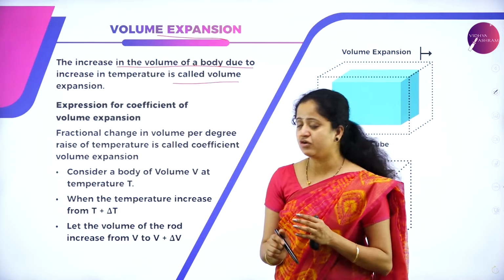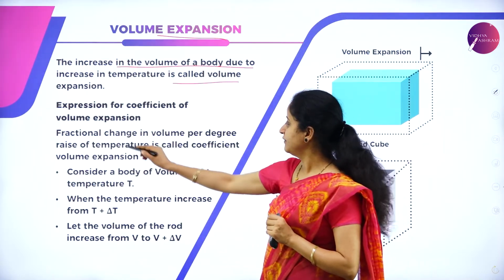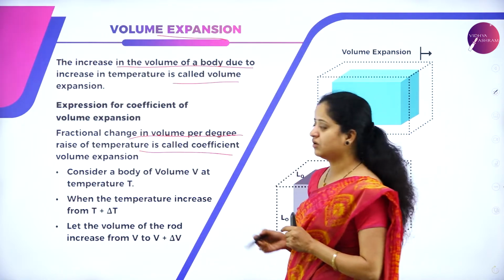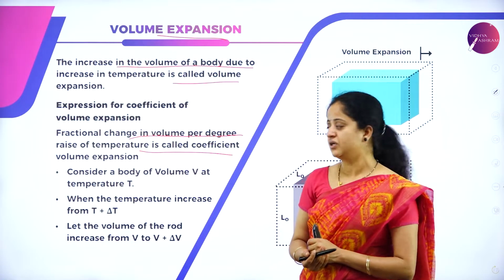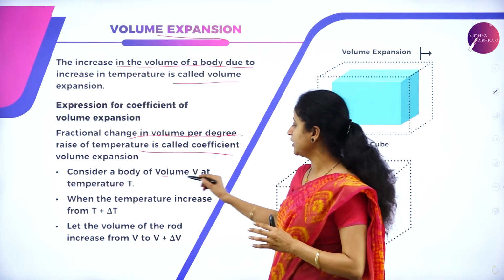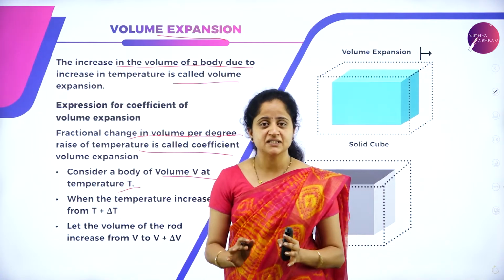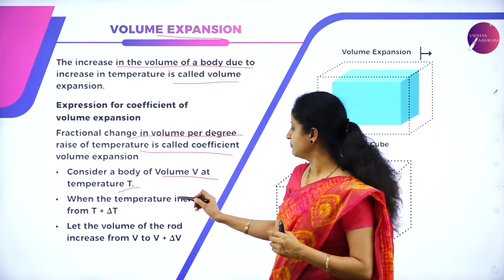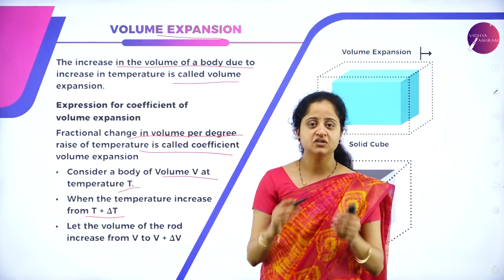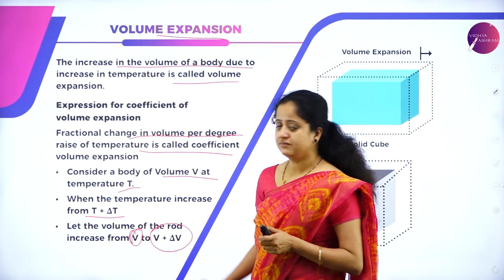The fractional change in volume per degree rise in temperature is called the coefficient of volume expansion. We can explain this by considering a body of volume V at temperature T. When the temperature increases from T to T plus delta T, the volume of this object will also increase from V to V plus delta V.